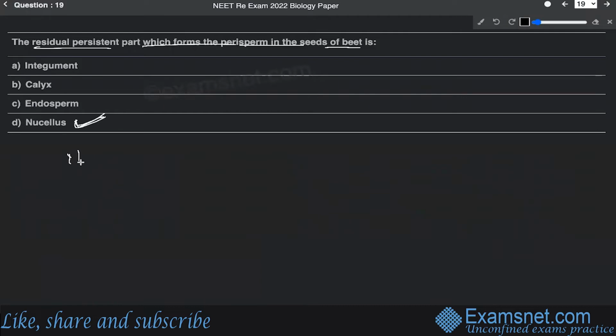So perisperm is known as persistent nucellus, because in this case some portions of the nucellus remain persistent.